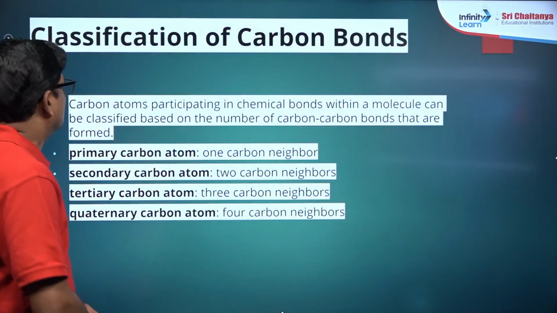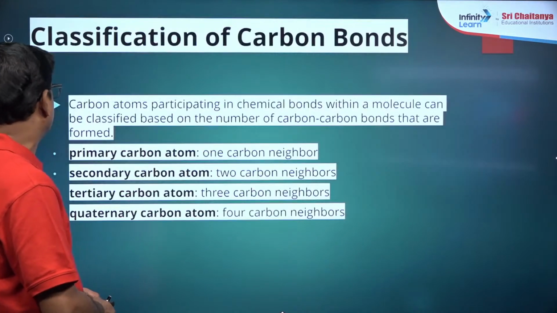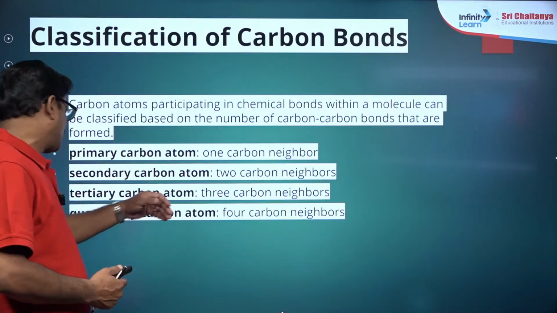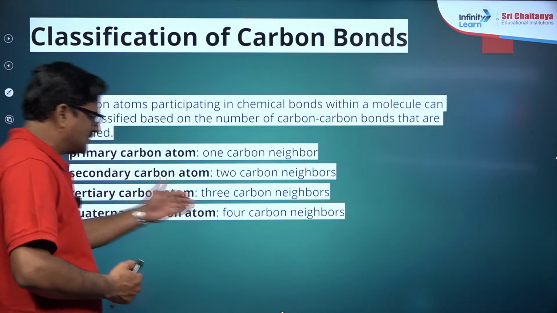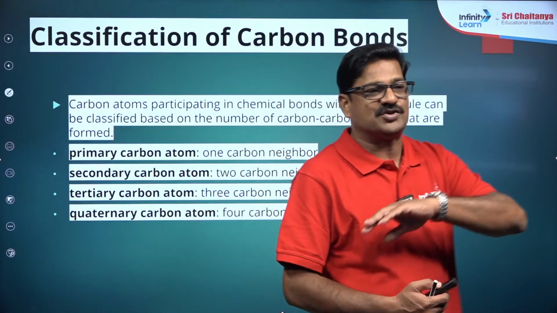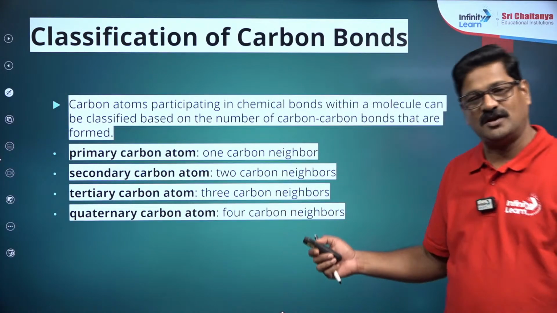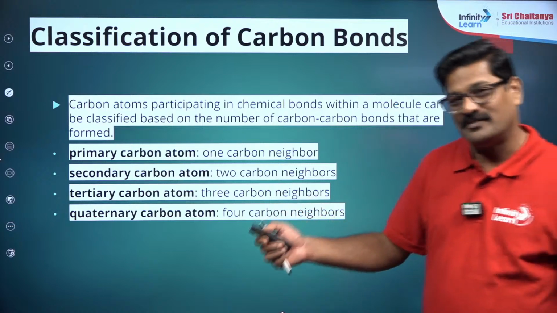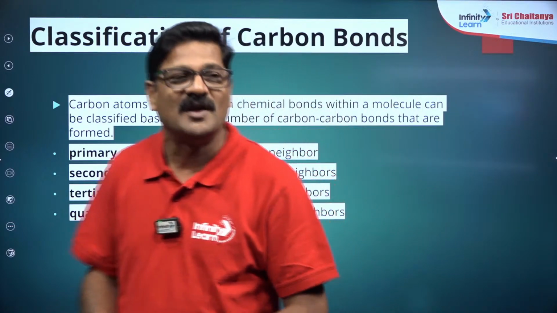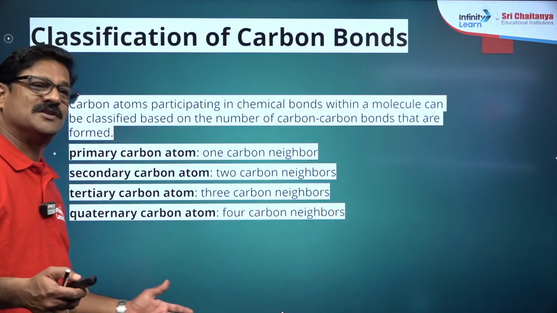Also, classification of carbon atoms: you have primary carbon atoms, secondary carbon atoms, tertiary carbon atoms, quaternary carbon atoms. Carbon attached to one neighboring carbon is called the primary carbon. Carbon attached to 2 neighboring carbons is called secondary carbon. Carbon attached to 3 neighboring carbons is a tertiary carbon.